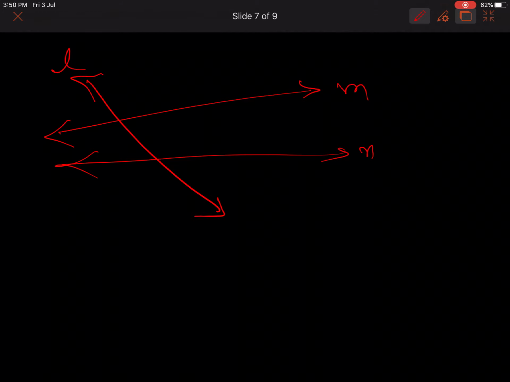Suppose these two are the interior angles, taken together they are less than two right angles, means 180 degrees. Then the straight lines, if you extend them indefinitely, will meet at one point on the side where the sum is less than two right angles.